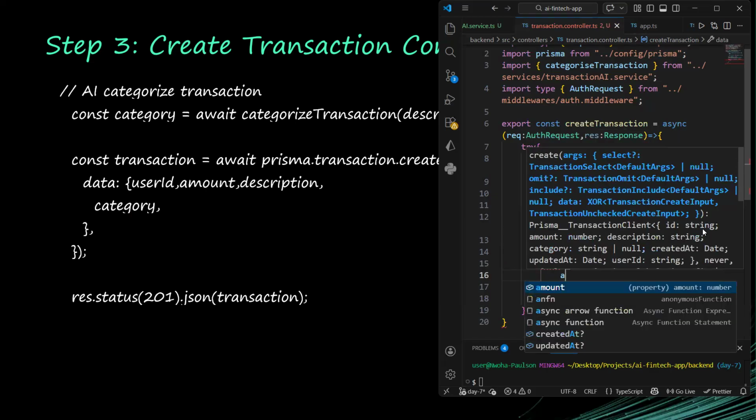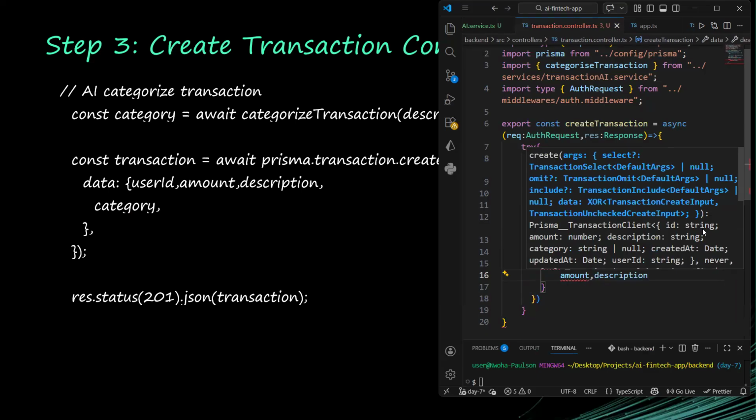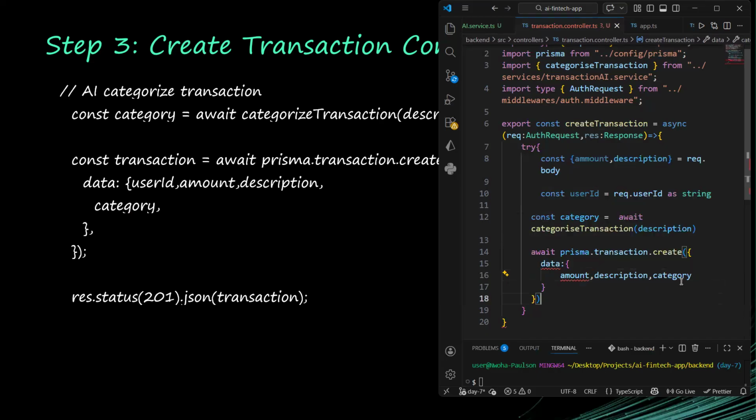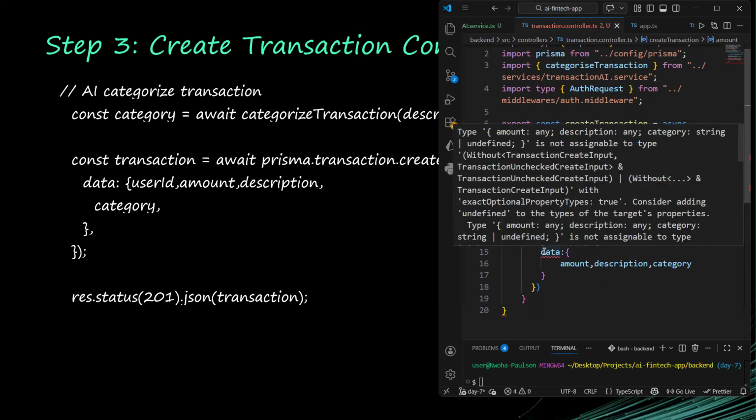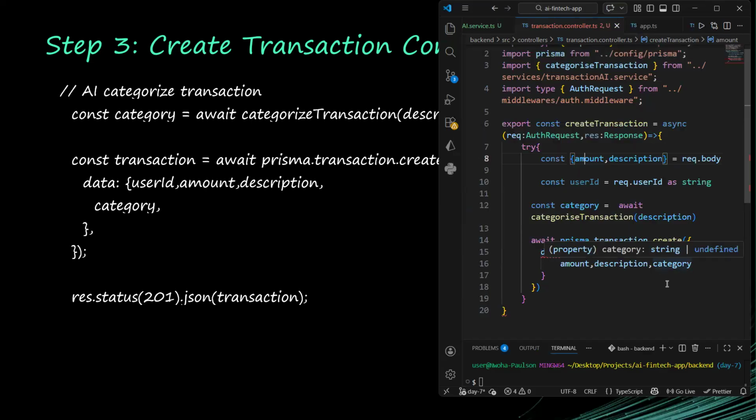We give it amount, we'll give it description, and we'll give it category. In as much as the category could be undefined. Amount here was spelled wrongly. Data says this category could be undefined, so that is why we are having this error.